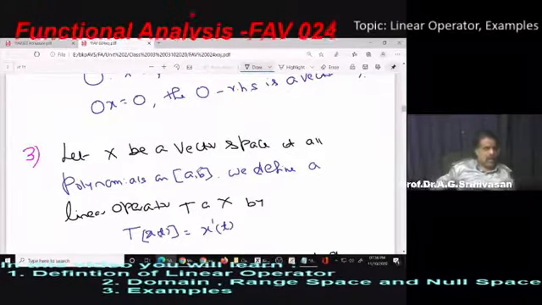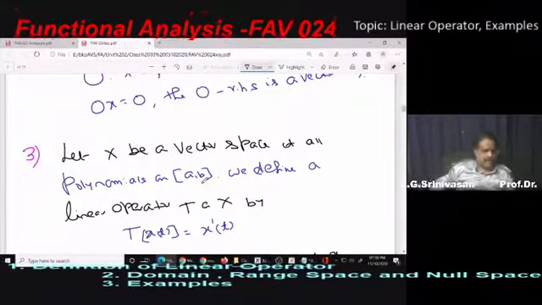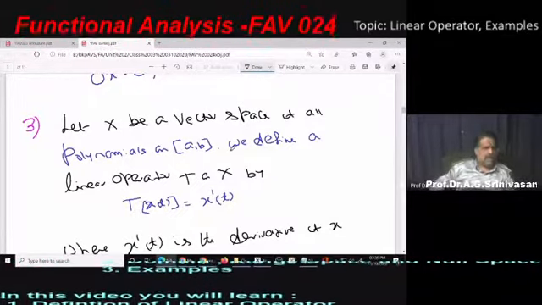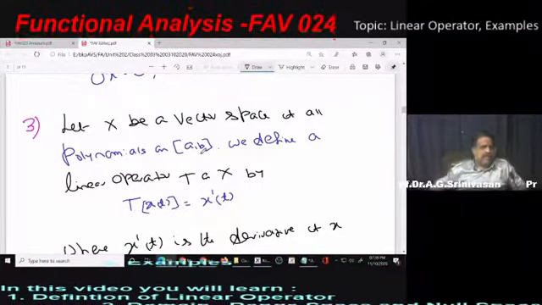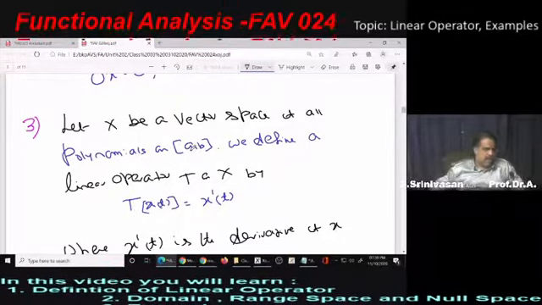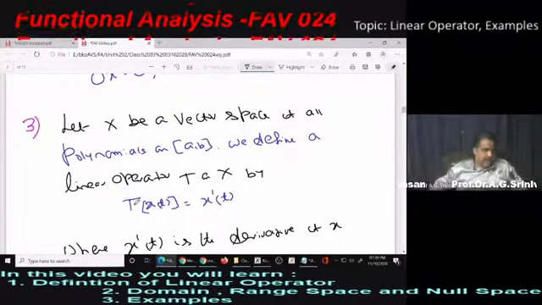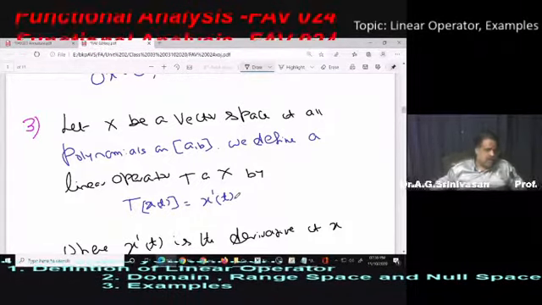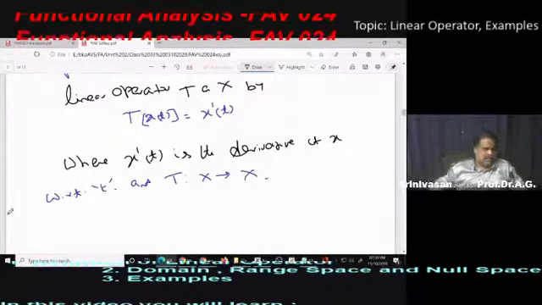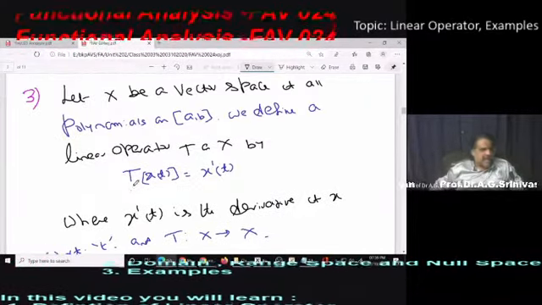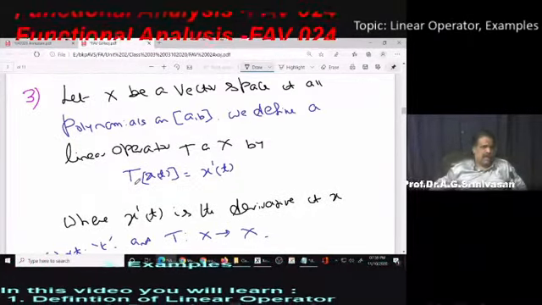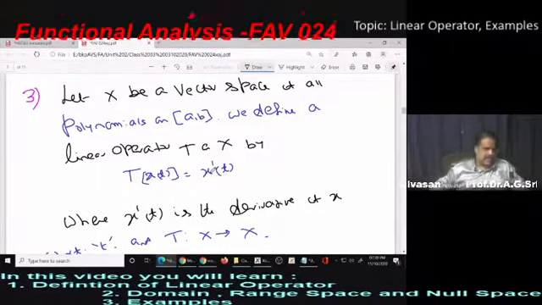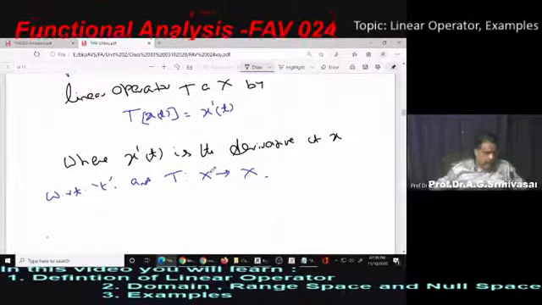And you take all polynomials of any degree. T of x(t), where x(t) is a polynomial defined on A to B. T of x(t) is equal to x dash of t is the definition I'm giving you, the differential operator, where x dash of t is the derivative of x with respect to t. You can check yourself that this T defines a linear operator.